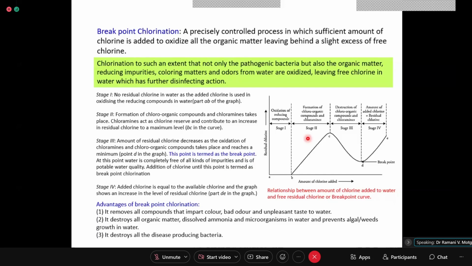These chloramines and chloro-organic compounds require a large quantity of nascent oxygen for their oxidation, chlorophenol especially. So it is the chlorophenols which will be at the top. Now, some compounds may get oxidized in between, some class of compounds which are not phenolic, and the trend may go like this, but again come like this.